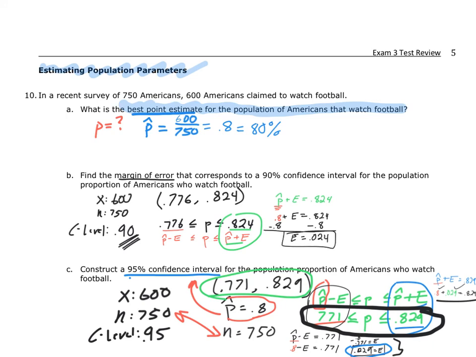Now you might be saying, well, Mr. Patty, you just did the margin of error on the bottom problem, and you got a different margin of error. You're completely right. Down below here, I got a margin of error of 0.029. Why is that different? It's different because I've got different confidence intervals. Your margin of error does depend on your confidence interval, so that's going to change quite a bit. So hopefully you understand how to get confidence intervals from the calculator and how to interpret those confidence intervals from the calculator.